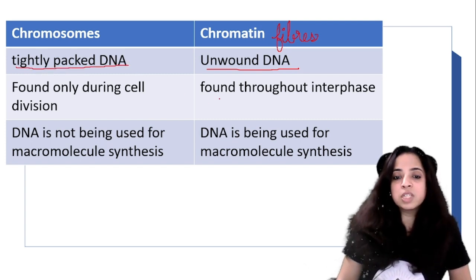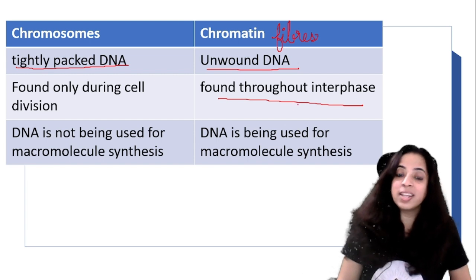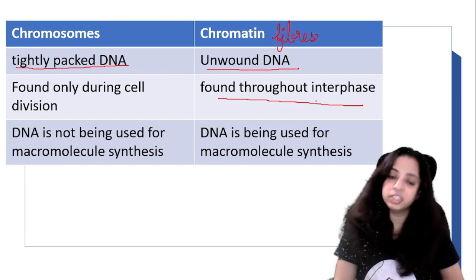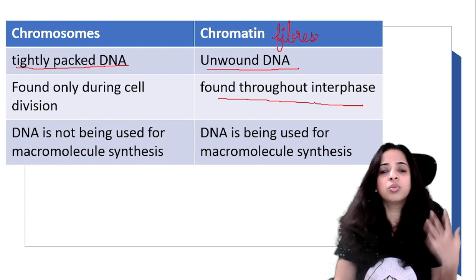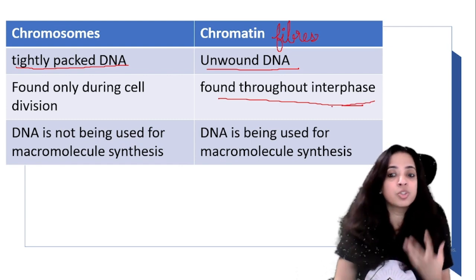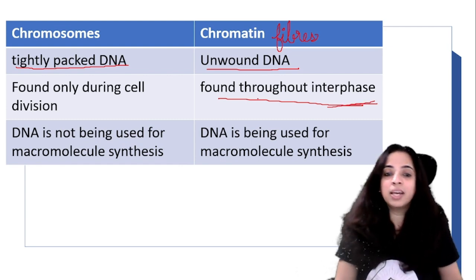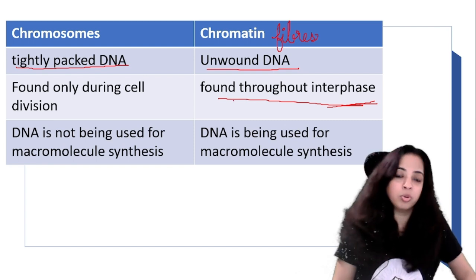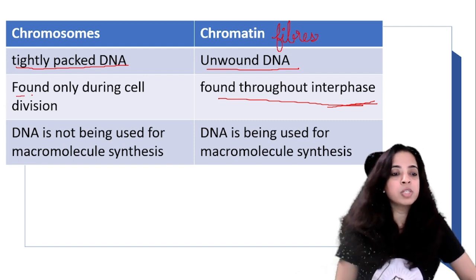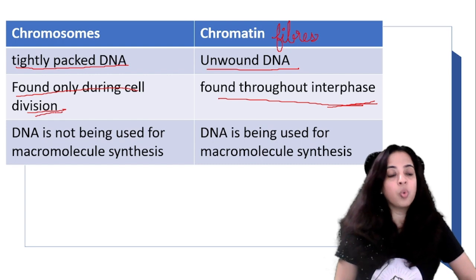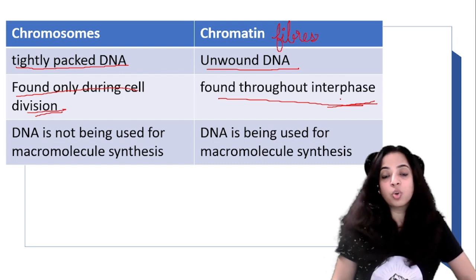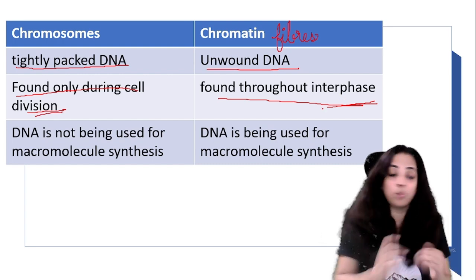Now chromatin is found throughout the interphase. So in the next part when I teach you what is interphase, you will understand that throughout the interphase, when division has not actually started, at that time chromatin fibers are found throughout, whereas chromosome is found only during cell division. So only during cell division this chromatin fibers condense to form chromosomes.